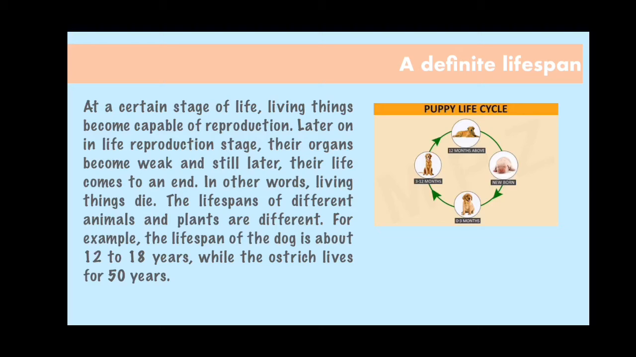As we can see in this slide, at a certain stage of life, living things become capable of reproduction. In the previous slide, we studied what reproduction is, so you might be clear about what reproduction means. Then later on, after the reproduction stage, the organs become weak. But still later, their life comes to an end. In other words, as I explained here, the lifespan of animals is definite. They live for a definite time and not longer than that. So, we can say when the organs become weak, the living things begin to die.